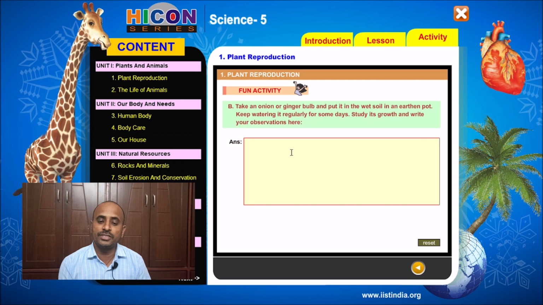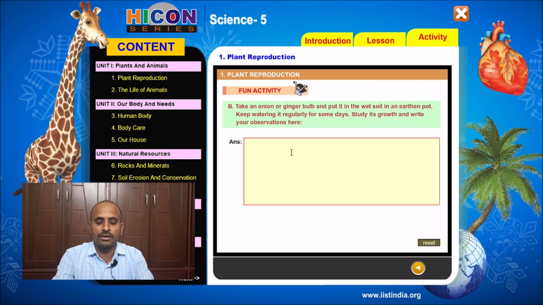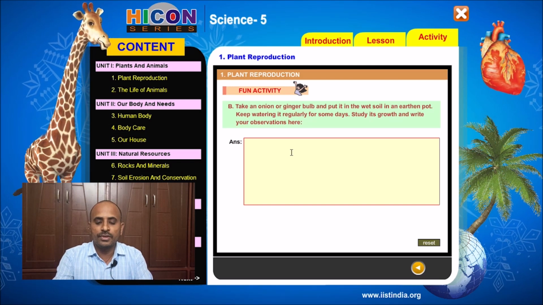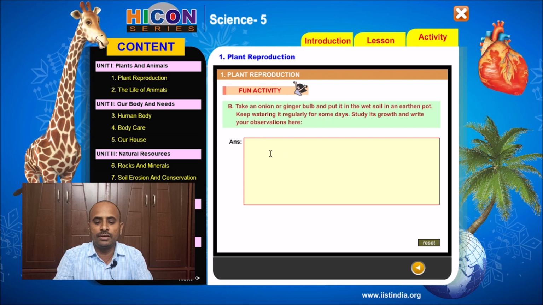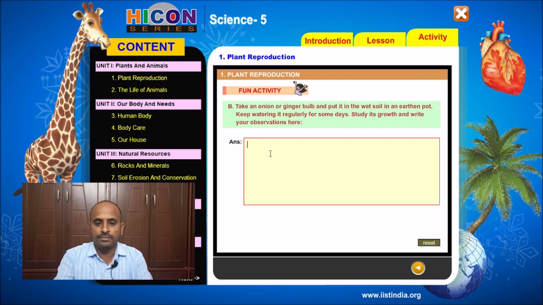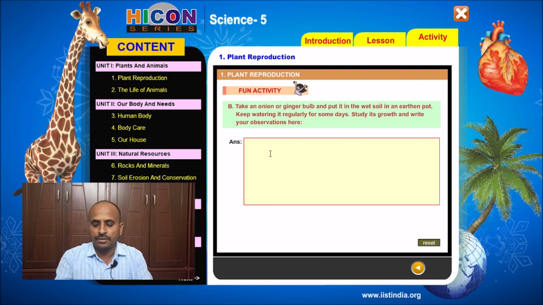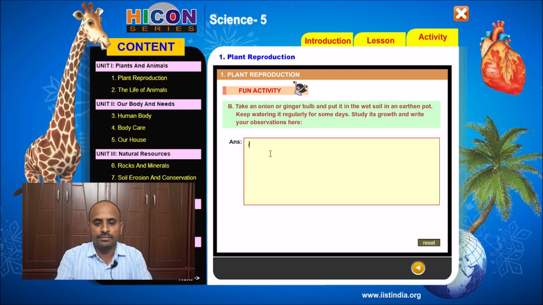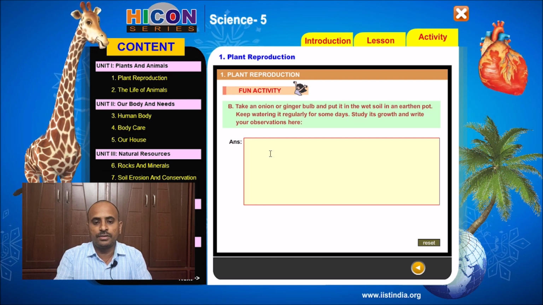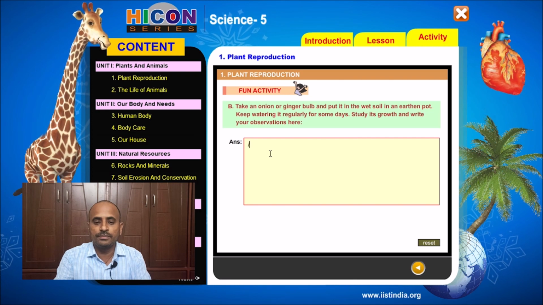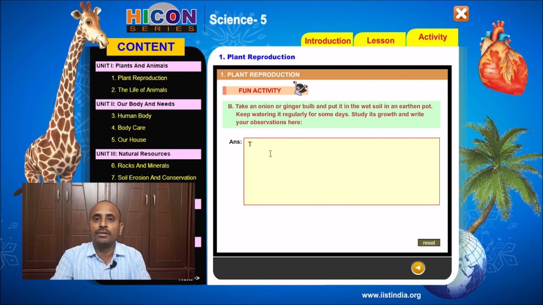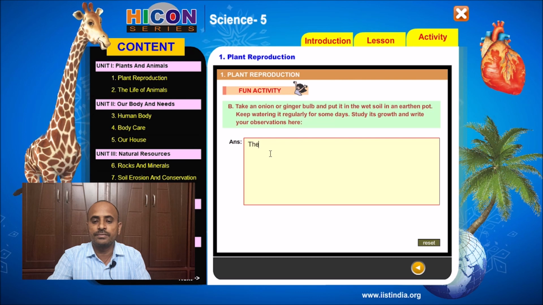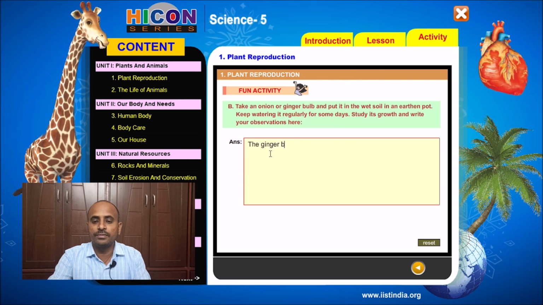So the observation is: the ginger bulb produces a new plant.